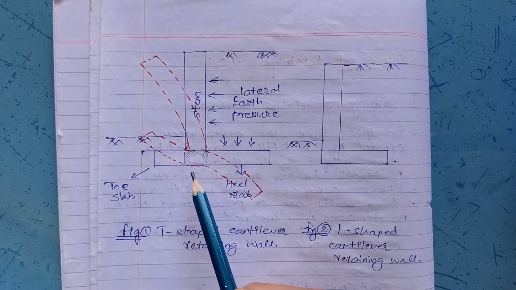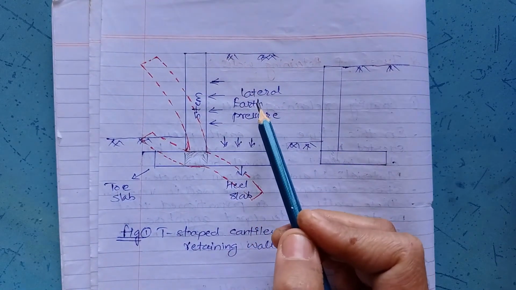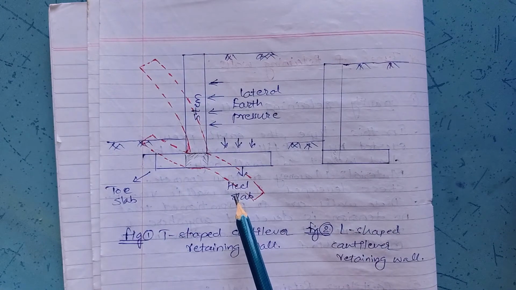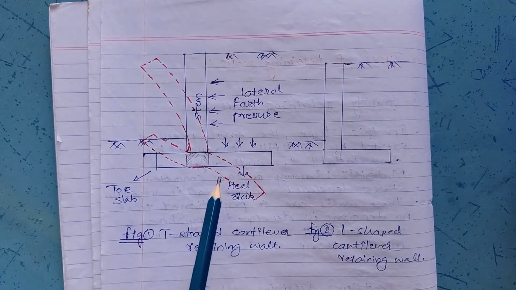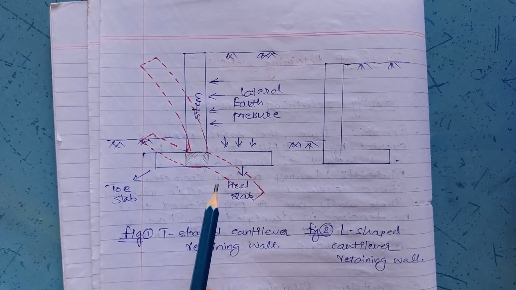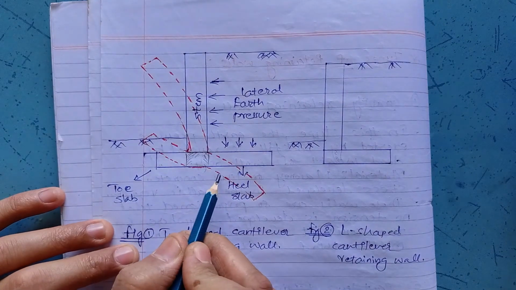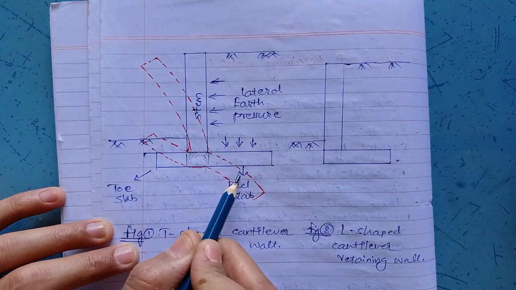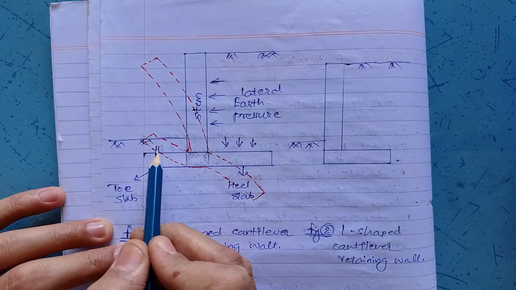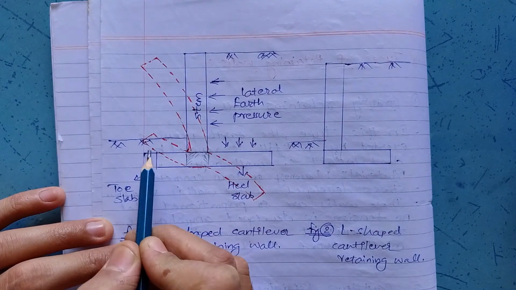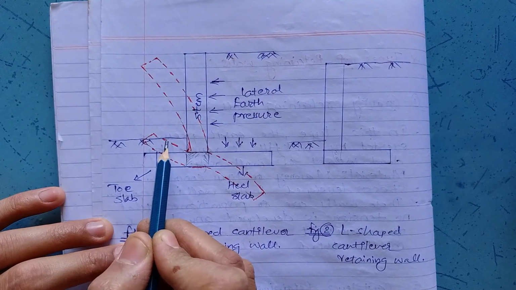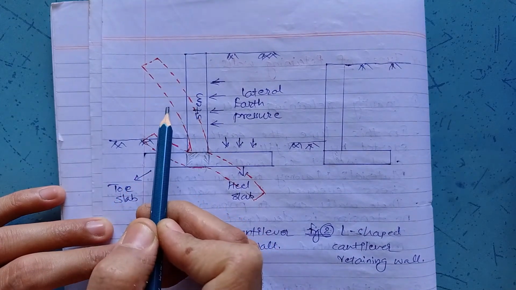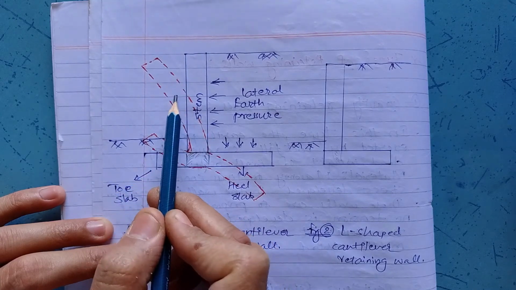Please keep it in mind that due to external pressure, lateral pressure will be acting on the stem and downward pressure will be acting downwards. Hence it will bend the heel slab downward, where compression is developed at this area and on the top fibers tension will be developed. Whereas in case of the toe slab, tension is developed at the bottom and compression at the top. And in case of the stem, compression will be developed on the outer side and tension on the inner side.